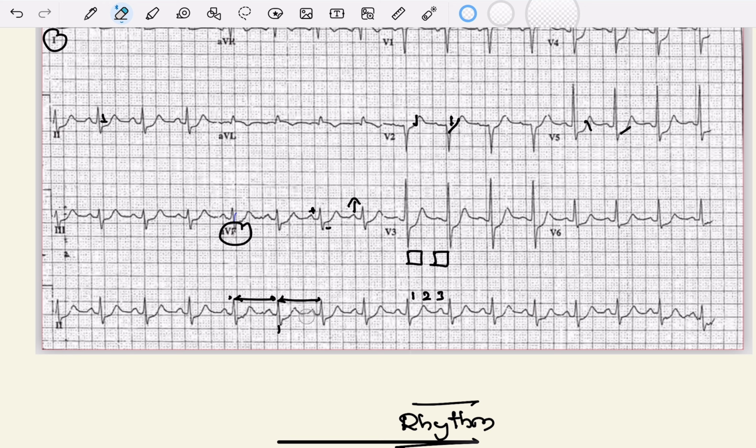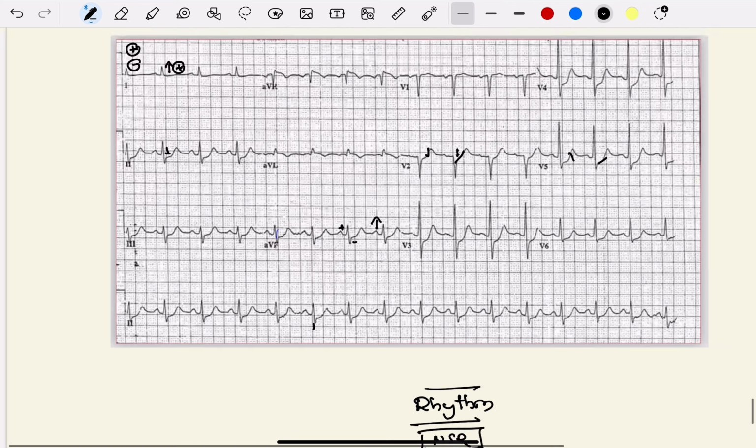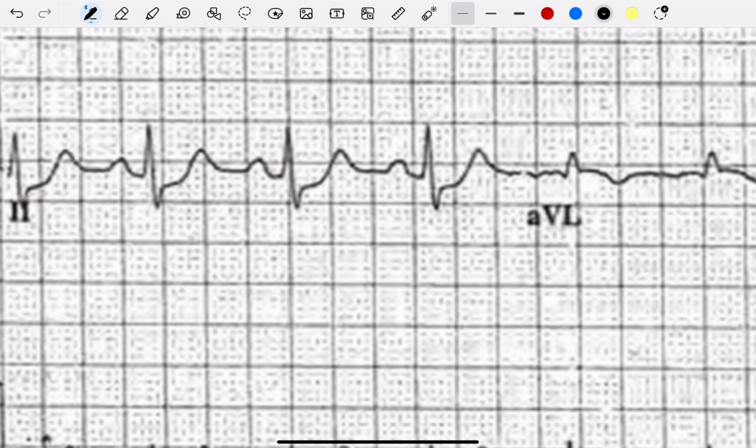Obviously there are striking features. Okay, there are so many striking features. What are they? Look at this. Lead 2, 3 and AVF, and V2 to V6. What happened here? Look at the ST segment, especially this part. What happened to this part?